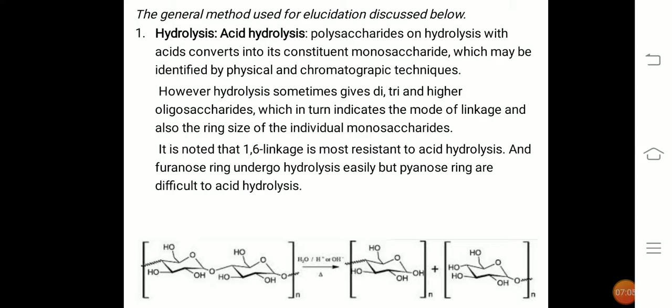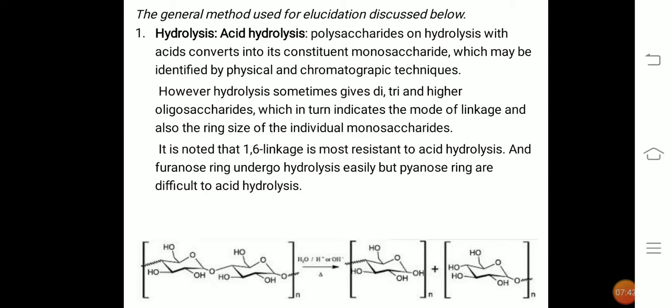or chromatographic techniques. The techniques which are used I have discussed in the last slides. However, the hydrolysis sometimes gives di-, tri- and higher oligosaccharides, which in turn indicate the mode of linkage, and also the ring size of the individual monosaccharides. By this acidic hydrolysis, we can know the mode of linkage, meaning alpha, beta or both, and also the ring size, whether it is pyranose or furanose.